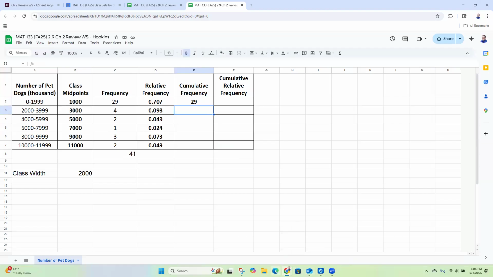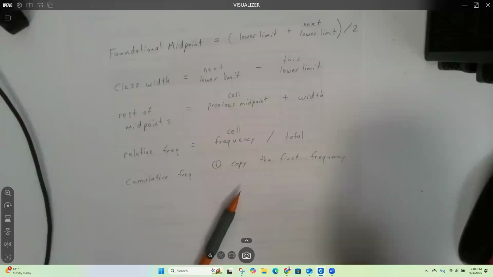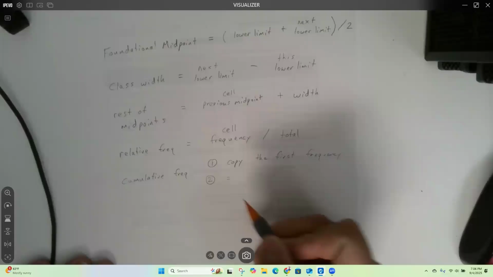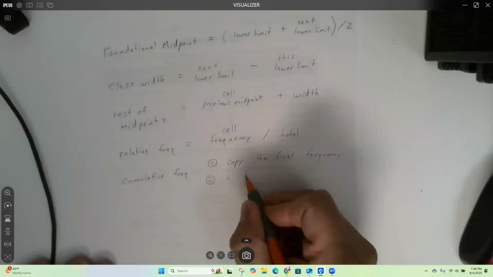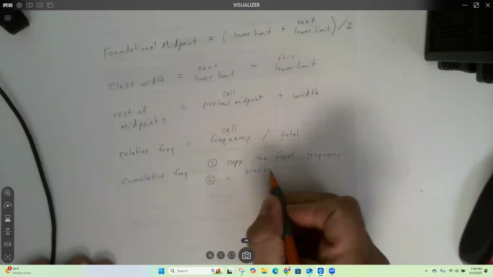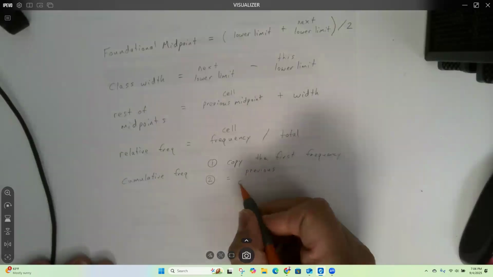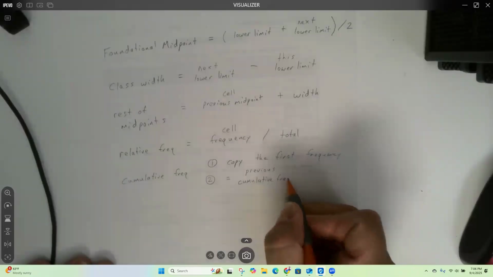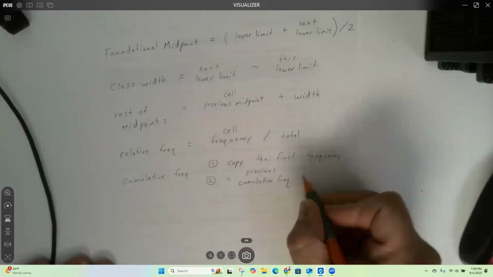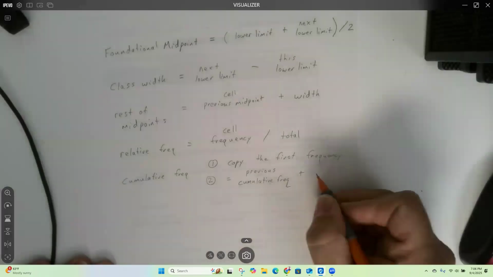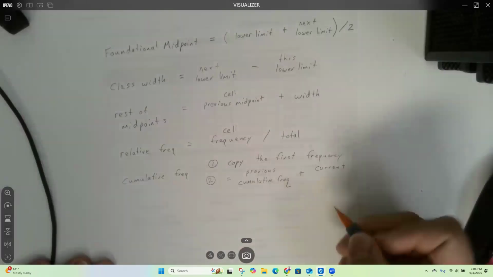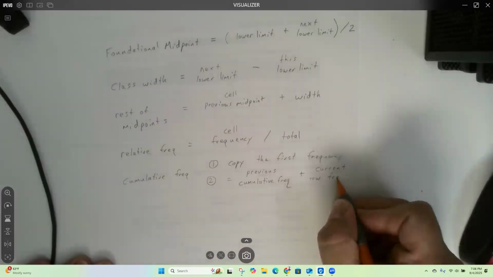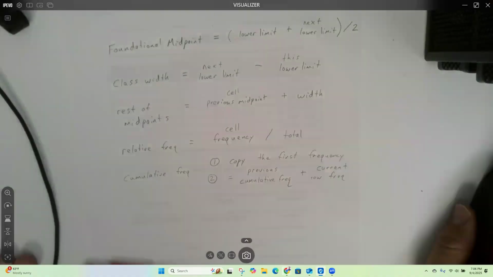So to do that, step 2, what you'll do is you'll do equals, and you'll add up the previous cumulative frequency plus the current row frequency. Okay. Let me show you what that looks like.